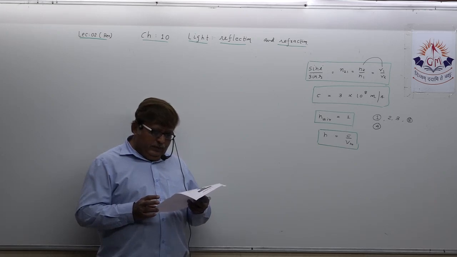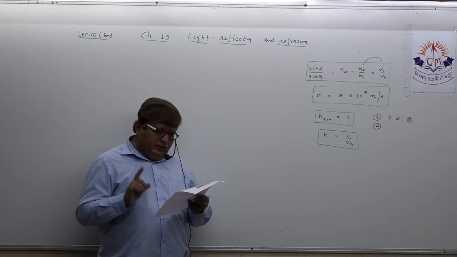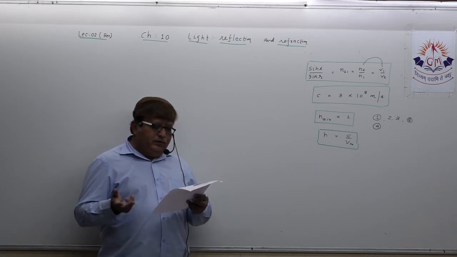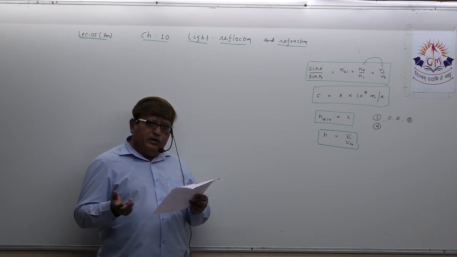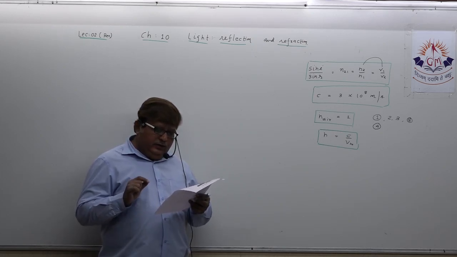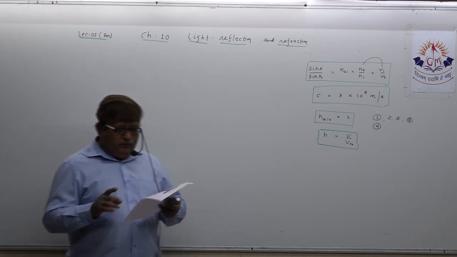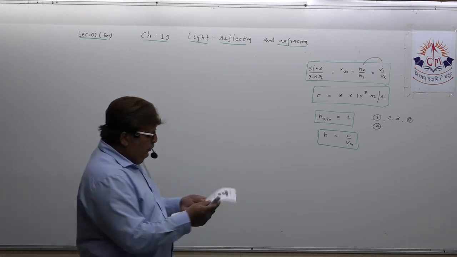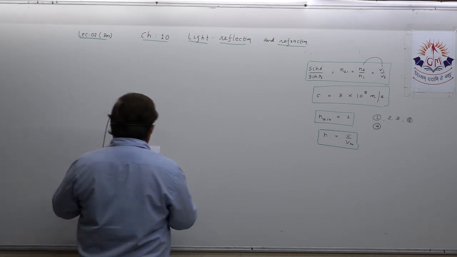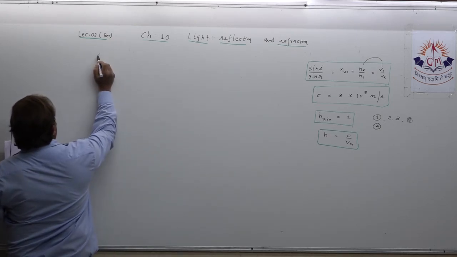And at an angle of 45, so 45 will be the angle of incidence for us. And the refractive index of glass is under root 2. Find the angle of refraction. Understand? This is the data given to us in numerical number 4. See, dear student, numerical number 4. Okay.